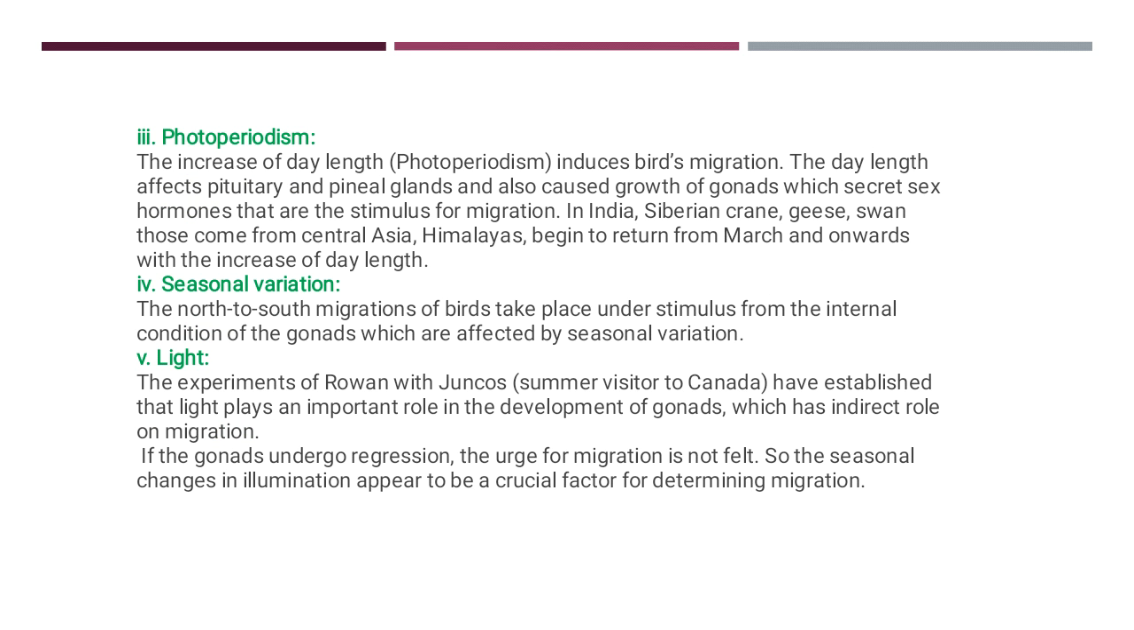Then seasonal variation. North to south migration of birds takes place under the stimulus from the internal condition of the gonads, which is affected by seasonal variation. Then the next factor is light. The experiments of Rowan and Jacobs have established that light plays an important role in the development of gonads, which is an indirect role in migration. If the gonads undergo regression, the migration is not felt, and so the seasonal changes in illumination appear to be a crucial factor for determining migration.